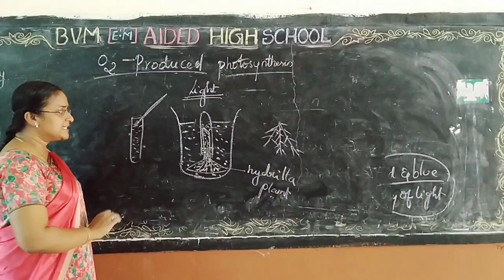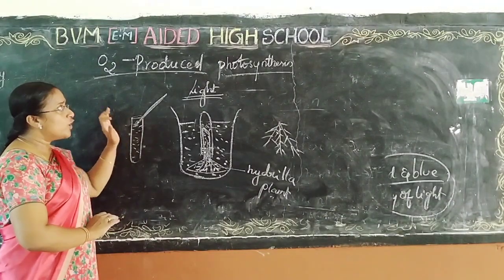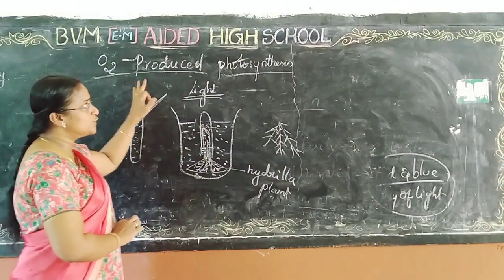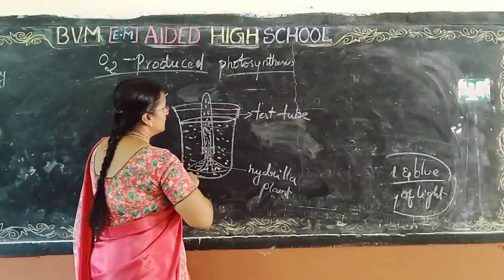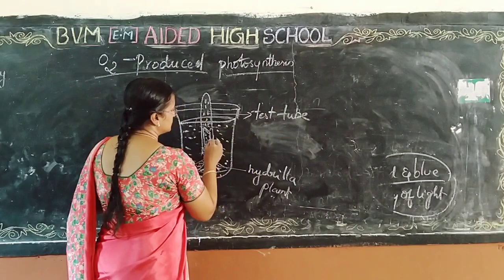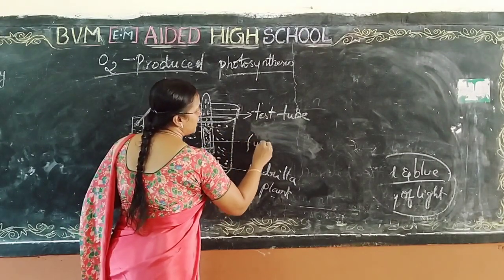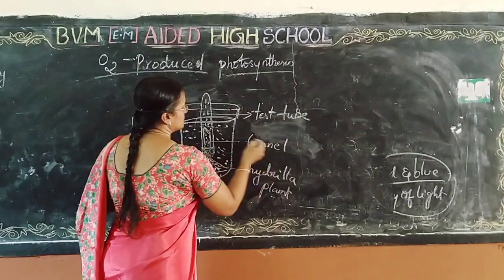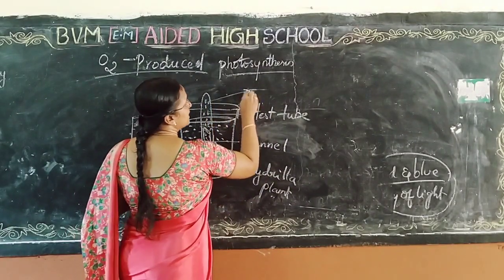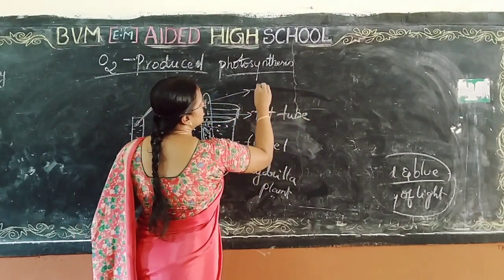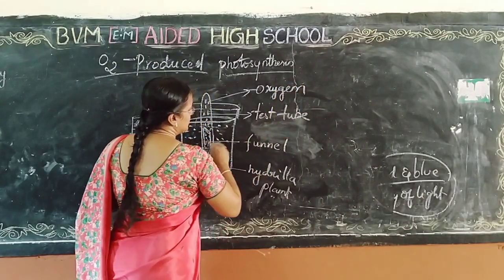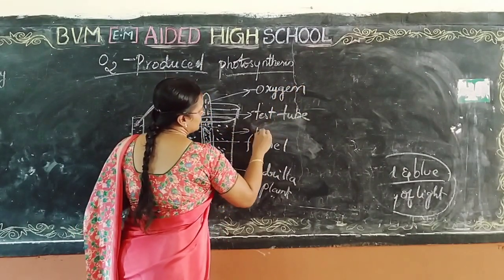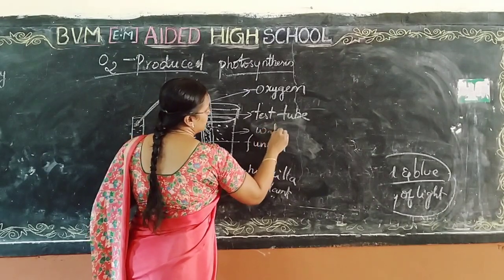So the scientists concluded that oxygen is produced during the process of photosynthesis, and these bubbles are nothing but oxygen.